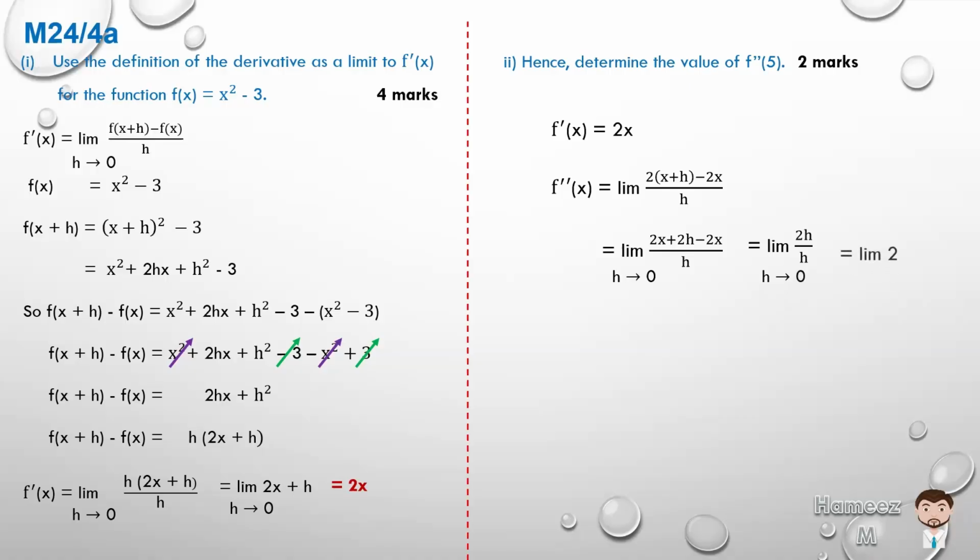And what's the limit of 2, no matter what h is? Well, that doesn't change, so it will be 2. So if we want to find f double prime x, it's 2. It doesn't matter what the value of x is: 0, 1, 2, 3, 4, in this case 5, it's still going to be f double prime x equal to 2. All right, let's now move on.